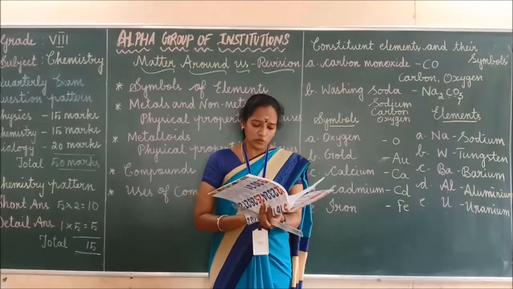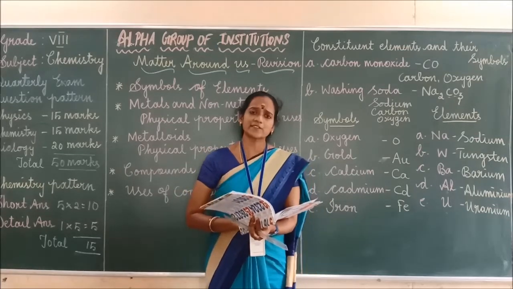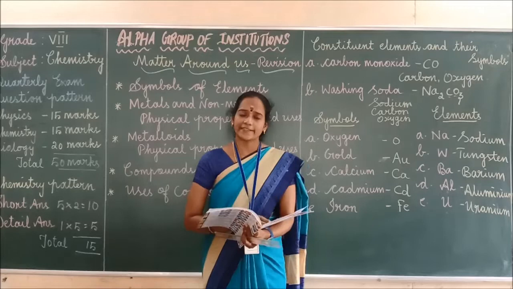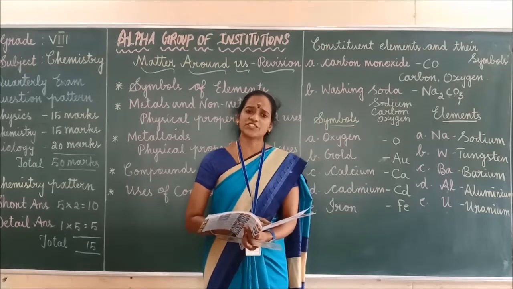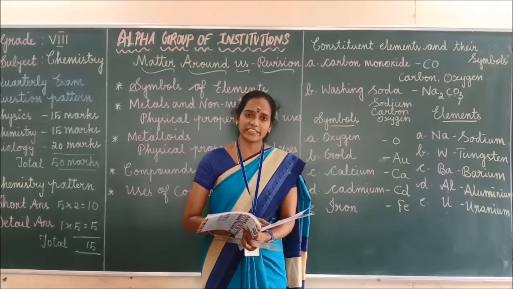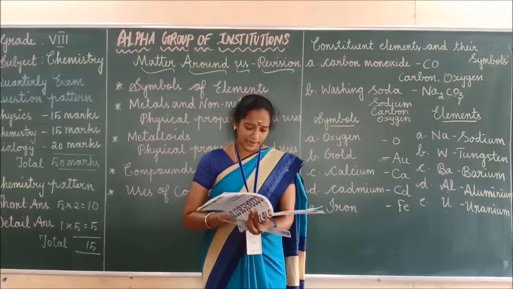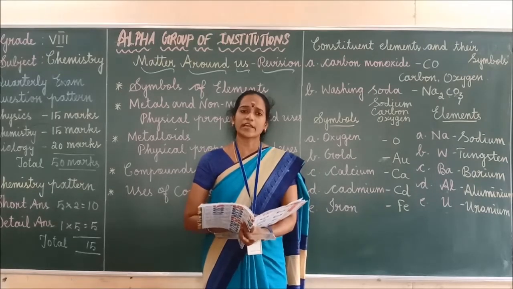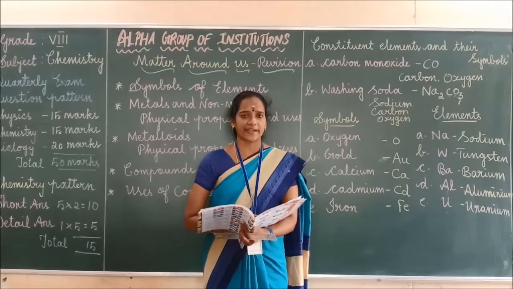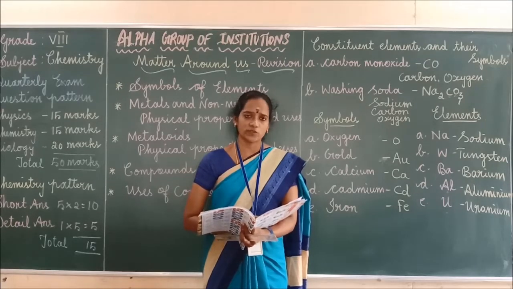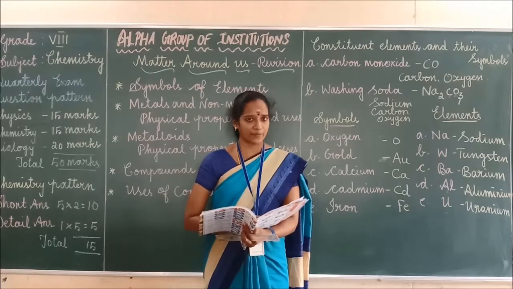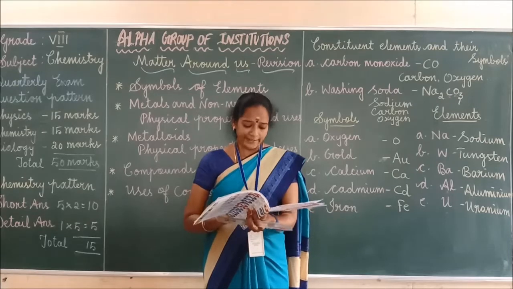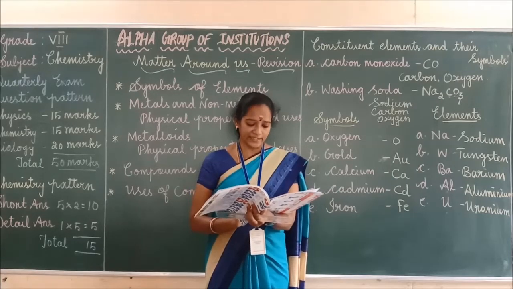So next one, baking soda. Baking soda is mainly used as... Next one, bleaching powder. Bleaching powder is mainly used as a bleaching agent. Got it? Next one, quicklime. Quicklime is nothing but calcium oxide. This quicklime is mainly used for the manufacture of cement. Okay, good.